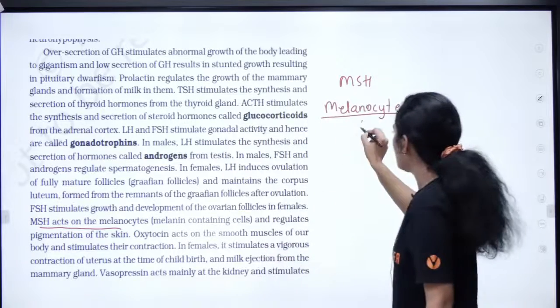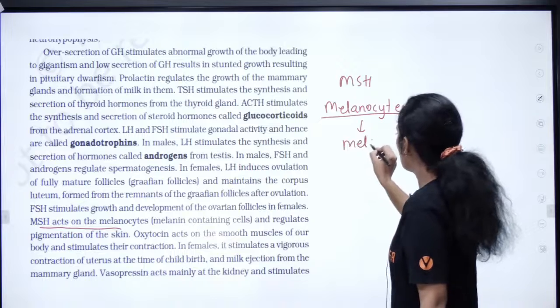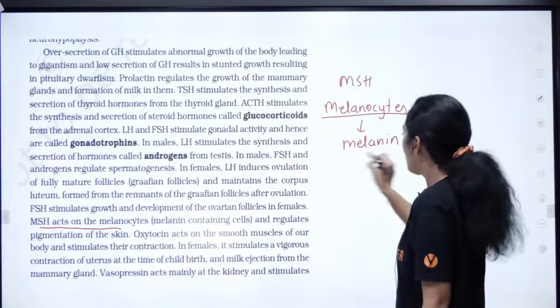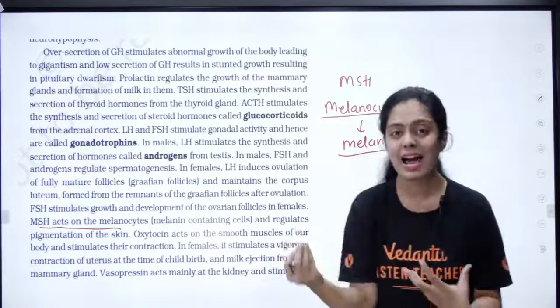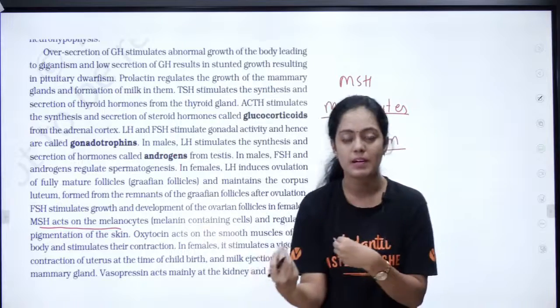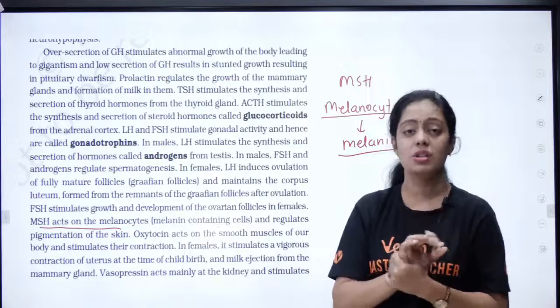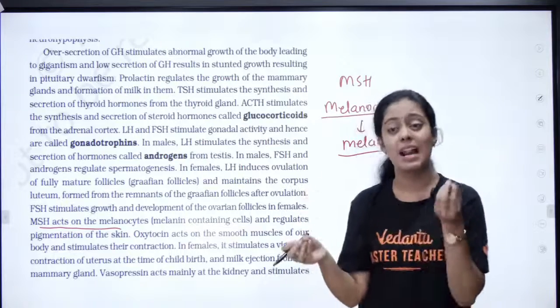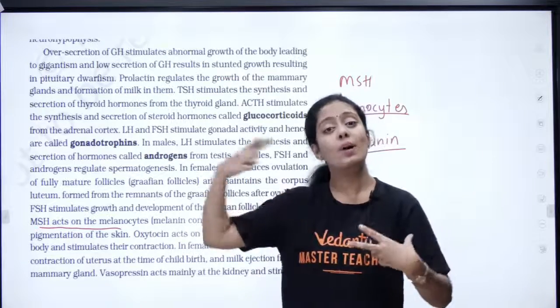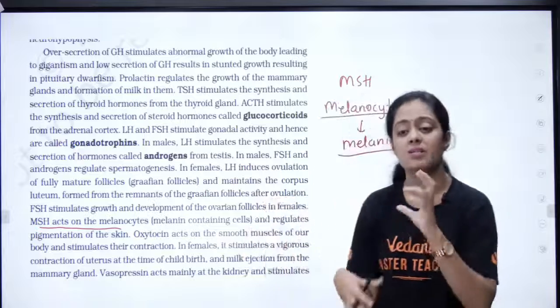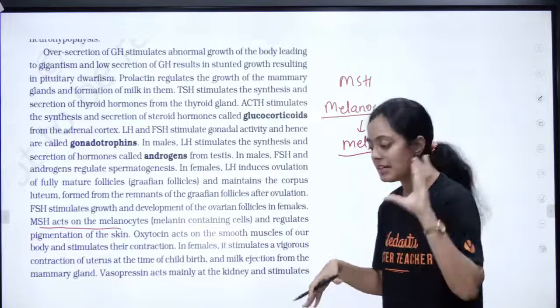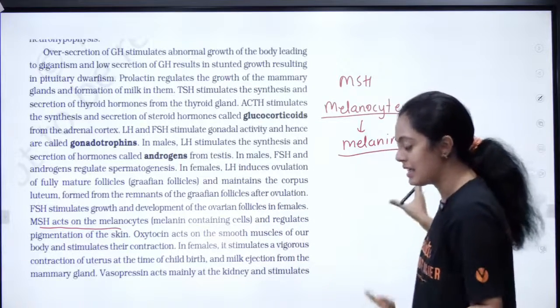What kind of pigment do they produce? They produce melanin. The greater the melanin content, the darker the pigmentation; the lesser the melanin content, the lighter the pigmentation. People who are very fair have very little melanin, and those who are very dark have more melanin content. That is what we are trying to understand here.